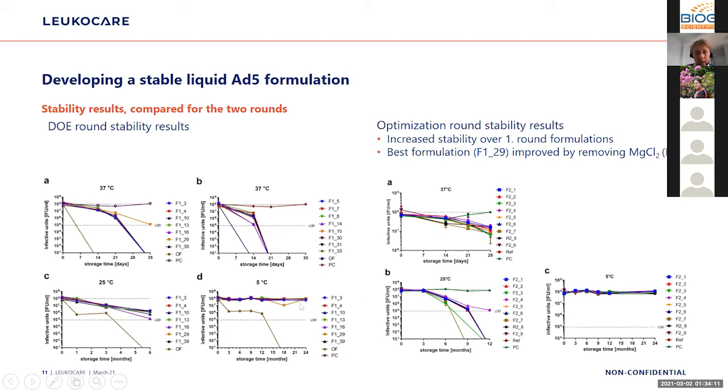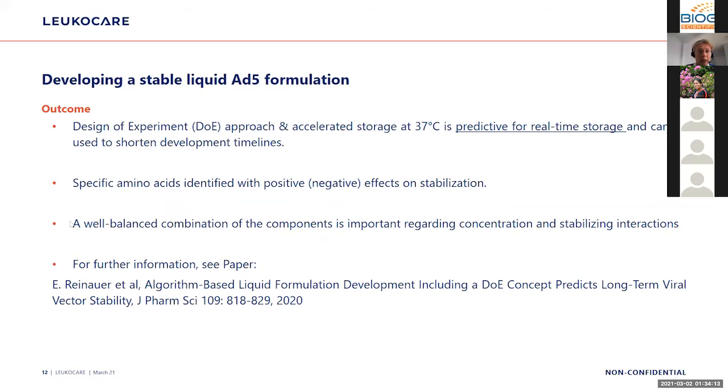So as a summary, the design of experiment approach together with accelerated storage at 37 degrees is predictive for real-time storage and can be used to shorten development timelines. Specific amino acids were identified with positive or negative effects on stabilization. And we think that a well-balanced combination of components is important regarding concentration and stabilizing interactions. For further information, I put the citation here.